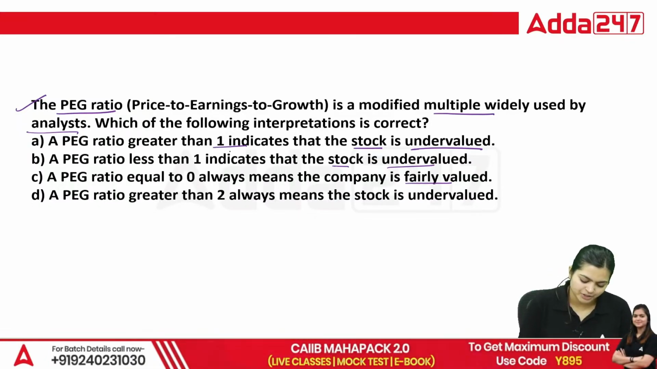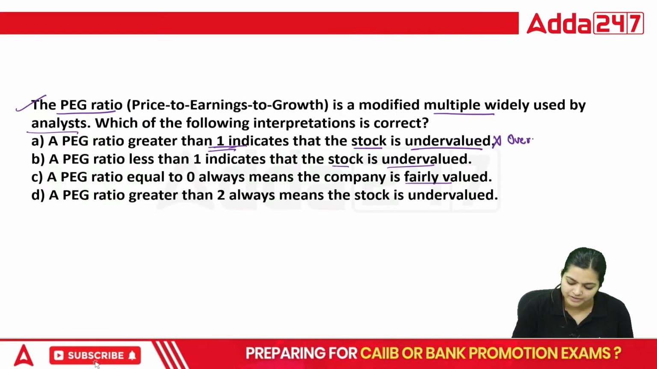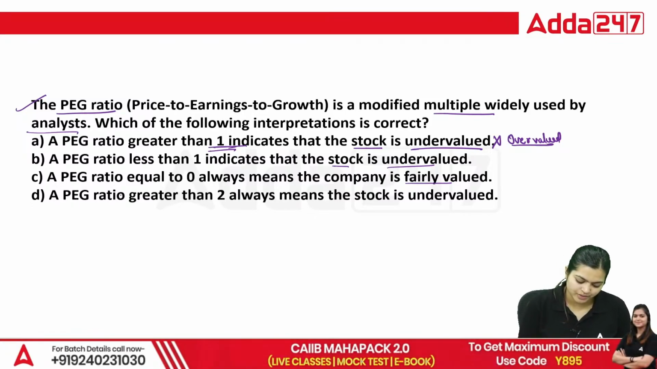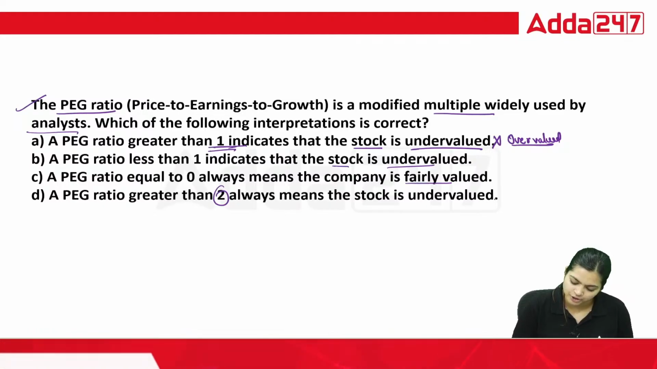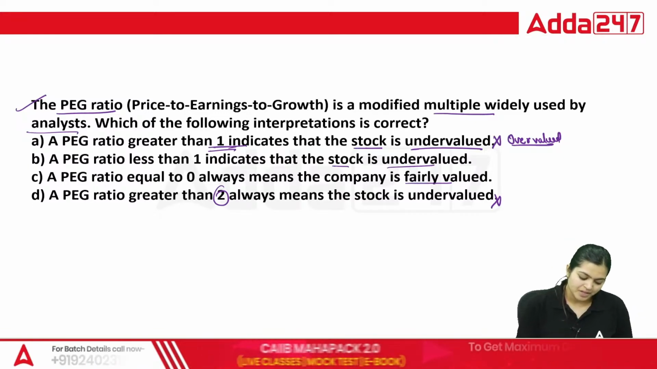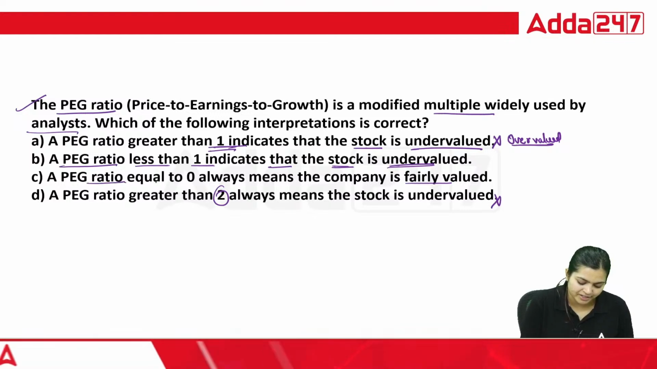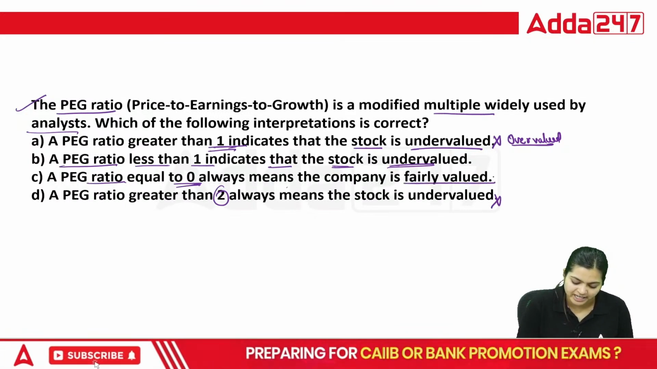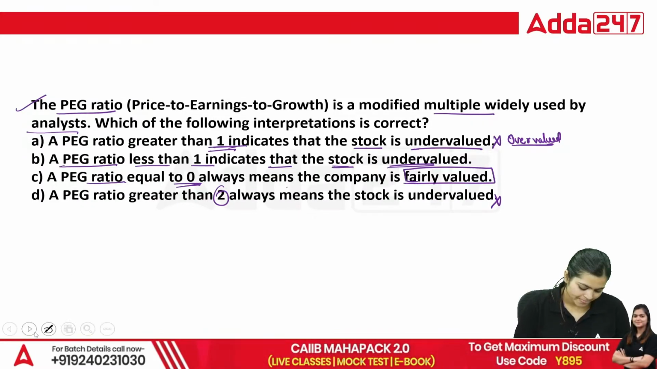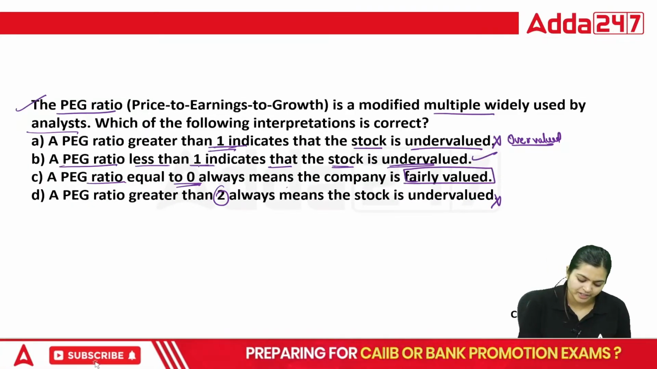When PEG ratio is greater than 1, is the stock undervalued? No, that is your overvalued situation. When PEG ratio is greater than 2, that is also your overvalued situation, but the metric that we are using is 1. Now, a PEG ratio less than 1 indicates the stock is undervalued, while PEG ratio equal to 0 does not mean the company is fairly valued. So here your correct answer is going to be answer B. Yes, your company is undervalued when the PEG ratio is less than 1.